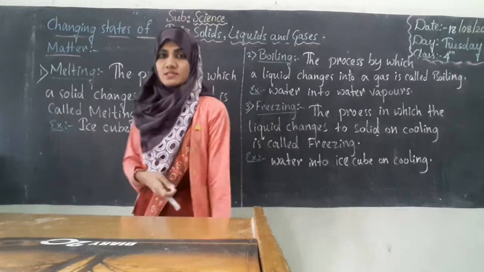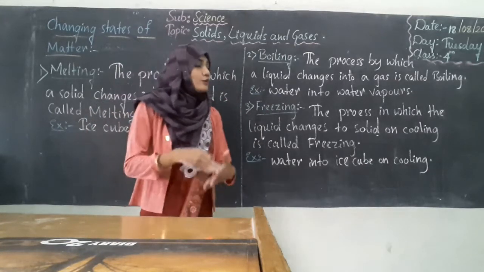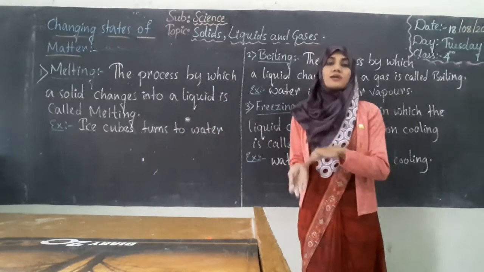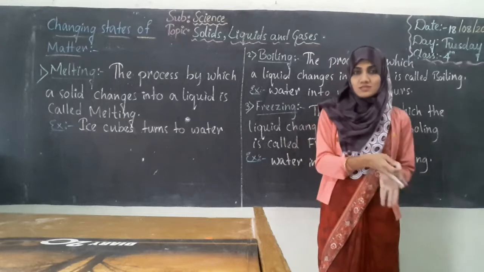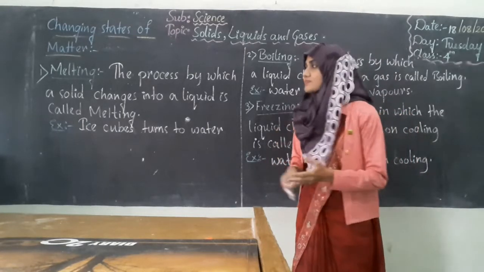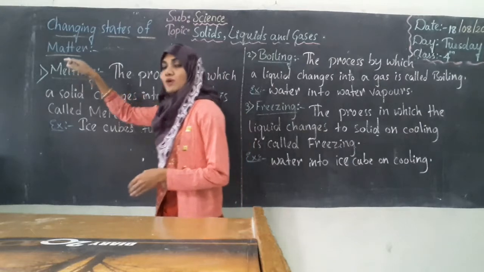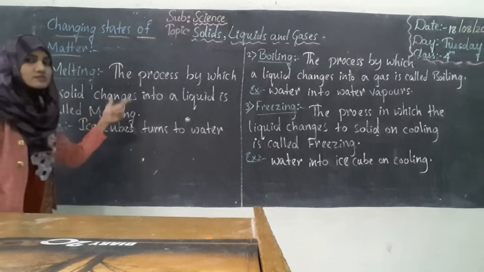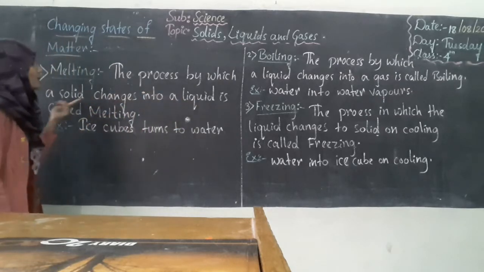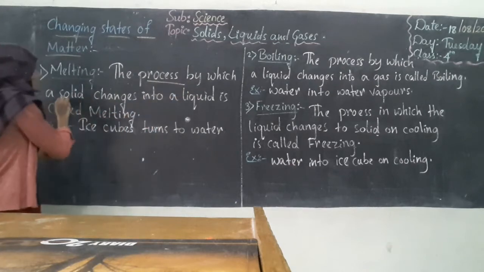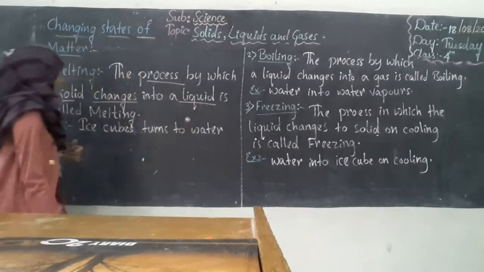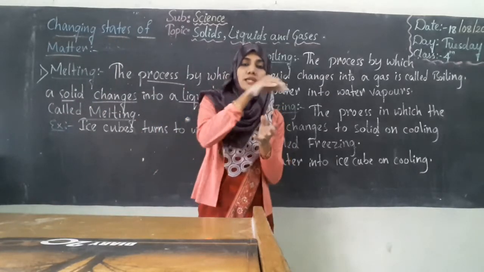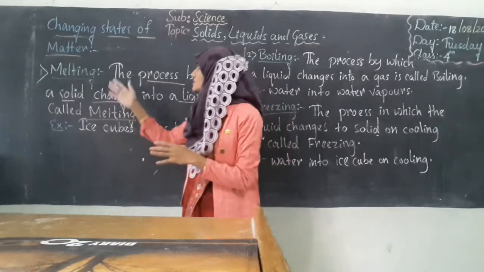As we discussed a while before, we can change solids into liquids, liquids into solids, or liquids into gases, right? So what are these processes called? The first process is melting. So what is melting? The process by which a solid changes into a liquid is called melting. If a solid substance gets converted into liquid, it is called melting.